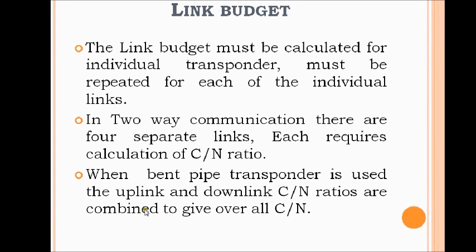Link budget must be calculated for individual transponder, must be repeated for each of the individual links, and in case of two-way communication there are 4 separate links, each requiring calculation of carrier to noise ratio. When bent pipe transponder is used, the uplink and downlink carrier to noise ratios are combined to give overall carrier to noise ratio effect.